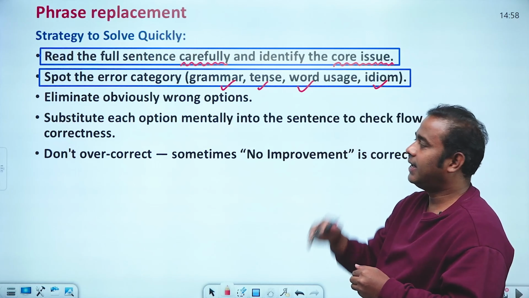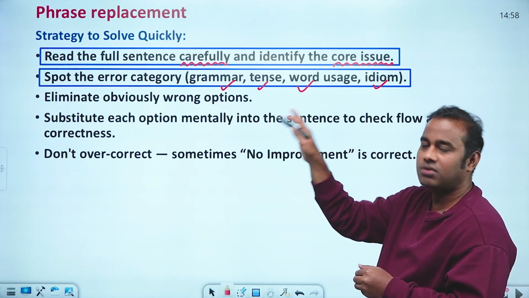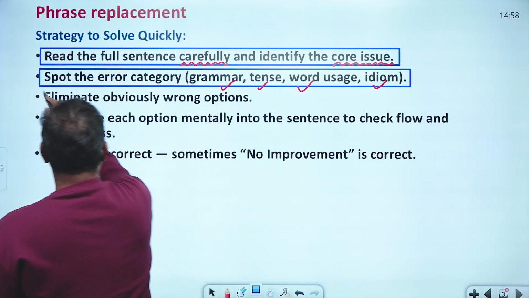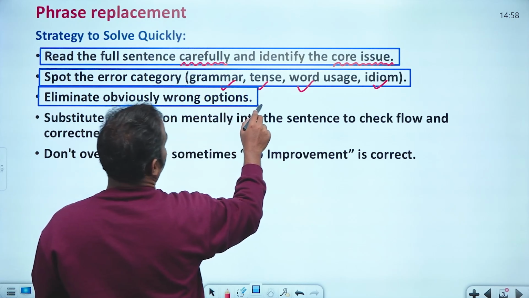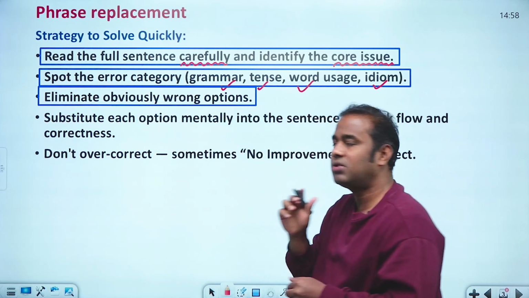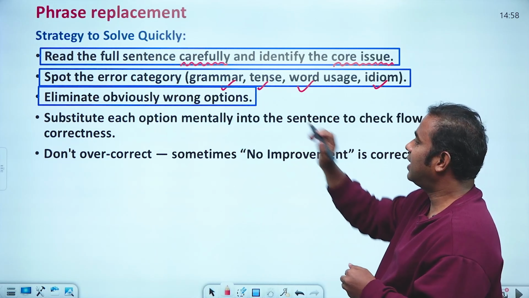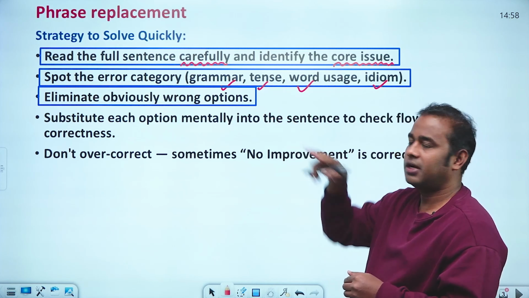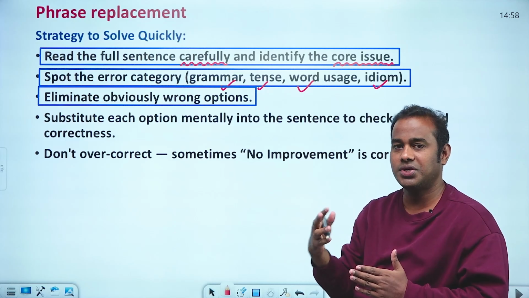Then, eliminate obvious wrong answers. This is another way: if you are unable to do this properly, or after identifying the error you don't know the right answer, the third strategy is to eliminate the answers that are not suitable.